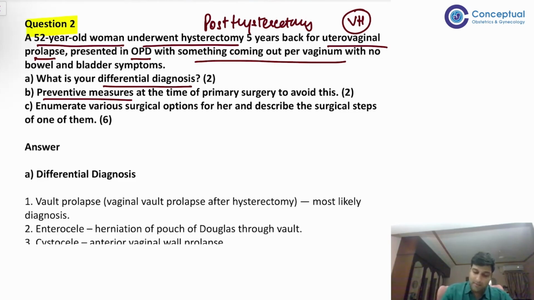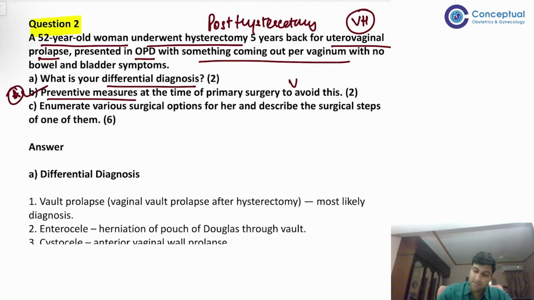Okay, and third question, this is extremely important. This is an extremely important viva question also. Viva में तो मुझे, मेरा case था UV prolapse का, मुझे तो viva में यही पूछा था. UV prolapse में इतना सारा, it went into apical prolapse only. This is a case of apical prolapse, right? Post UV there is vault prolapse.